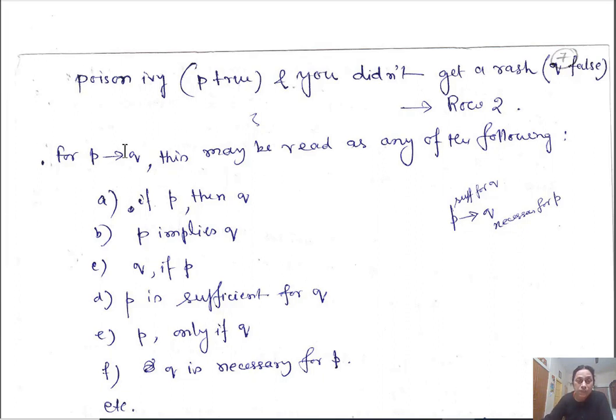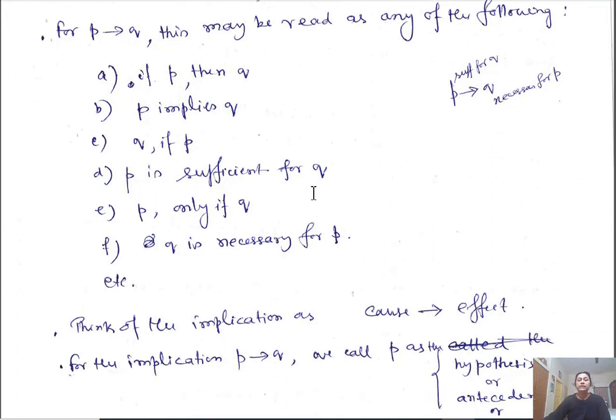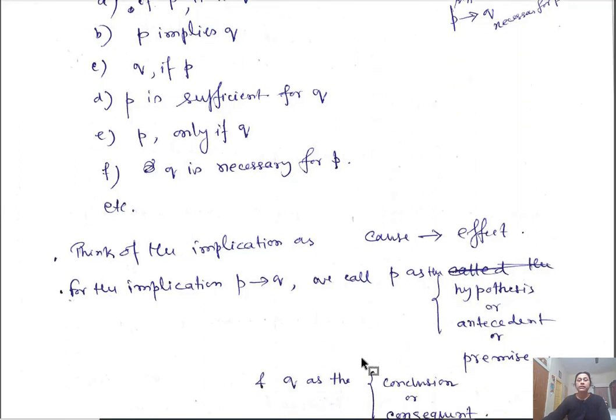So when this type of statement is there, we say P is sufficient for Q, or Q is necessary for P. That also stands for this implication. So implication, as I said, P implies Q: P can be thought of as a cause and Q as the effect.